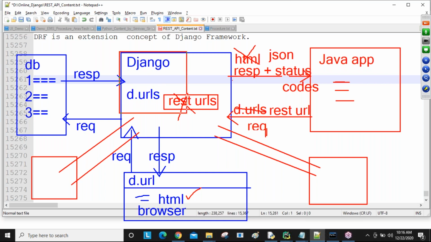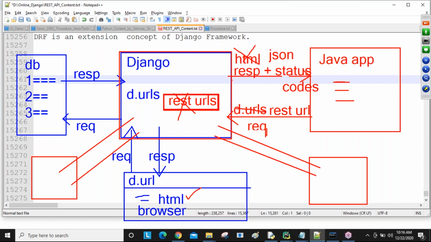The Django project, how it is developed, you already learned in the Django course. Now we are going to discuss only how to make the REST API related URLs. By following the Django REST framework guidelines, we are going to develop the REST API URLs. We will discuss what guidelines it provides and what procedure we need to follow. After some days, in parallel, we are going to add REST API URLs into one Django project. That is what we call integration, Django to REST API integration.